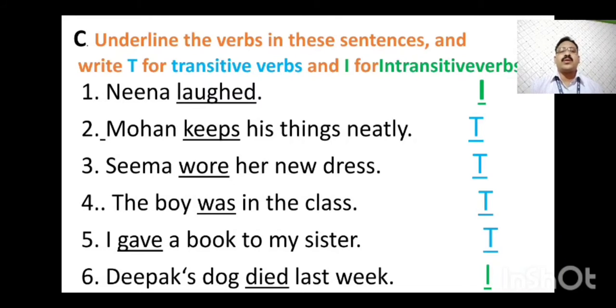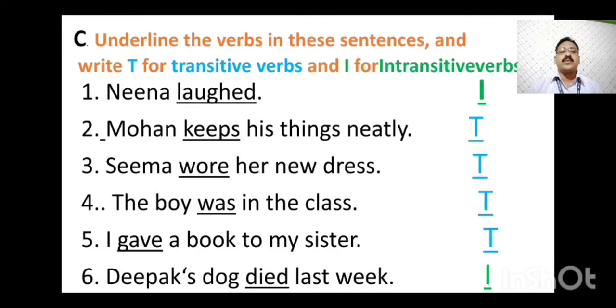Number 2. Mohan keeps his things neatly. The verb is keeps. After the verb, things is there, which is an object. So it is a transitive verb. Question number 3. Seema wore her new dress. Here wore is the verb. After the verb you can see dress. Dress is an object. So if dress is an object, then the verb wore will be a transitive verb.